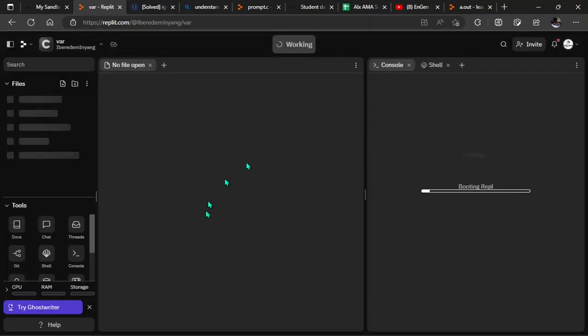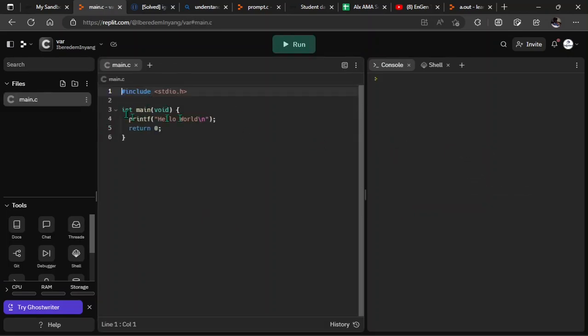All right, so this is how the terminal looks. This is where you run your code, and then when you click on run, it will give you the output right here. Like you see here, it's a hello world they're trying to print, and the hello world is written right here. So if I want to maybe run GCC to check my code using shell, I can click on shell here and then try to say gcc. I'm trying to run this main.c file, so I'm going to say main.c, enter, and then it's going to give me this a.out, something we discussed in the previous video. So if I say dot slash a.out, enter, it's still going to print hello world.